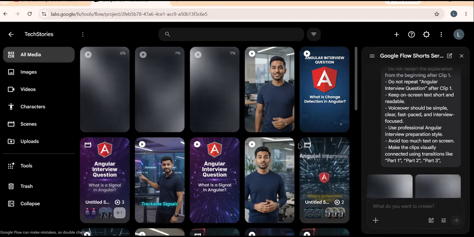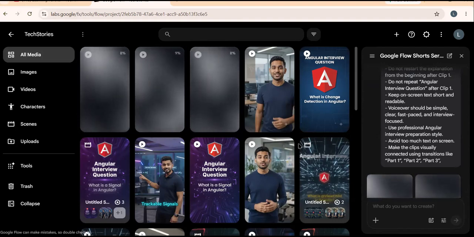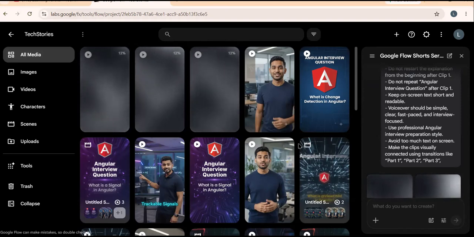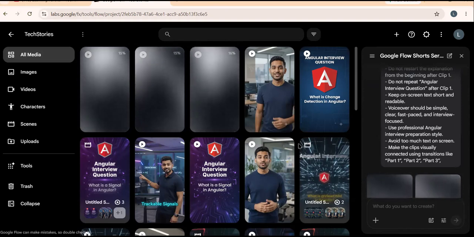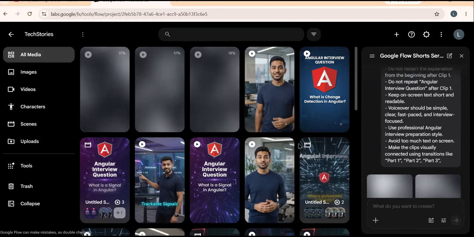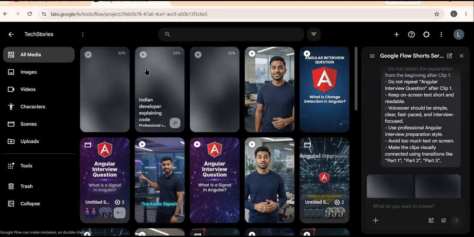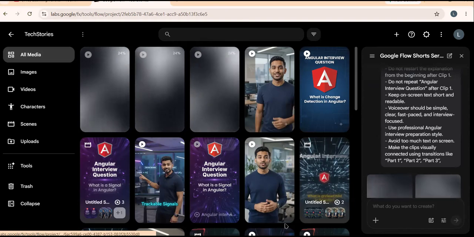Start with something very basic and you will see how carefully it creates the videos from very, very different angles and everything. Lip sync and everything will look the same as if a real person was recording it. Okay, let's give it some time. So here you can see three videos it is connecting in a sequence. Let's wait for some time.